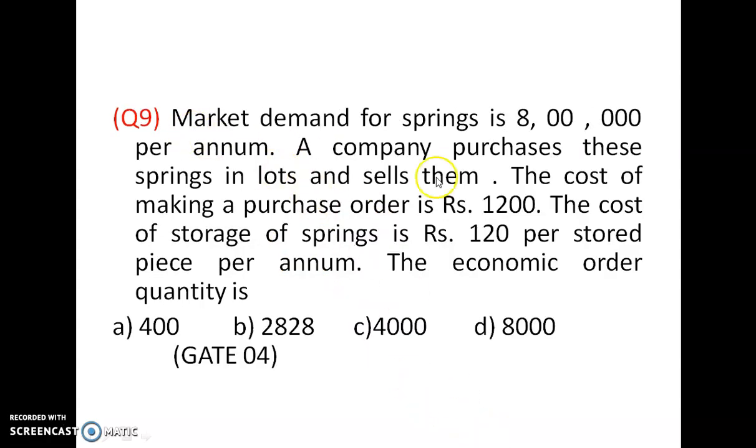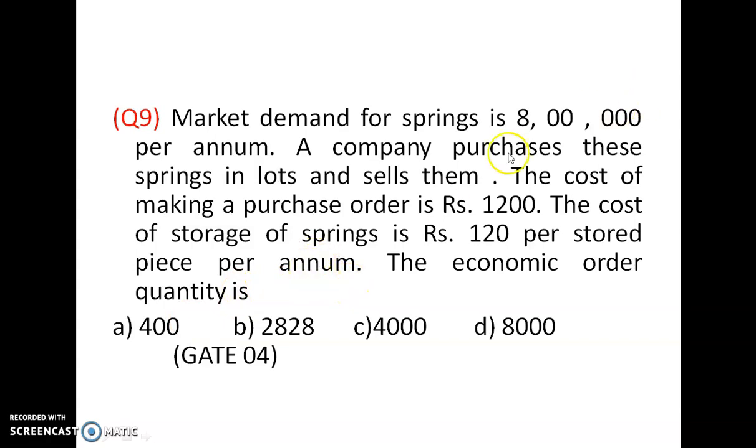This is a problem in economic order quantity. The market demand for springs is 8 lakh per annum. So R is 8 lakhs. The company purchases the springs in lots and sells them. The cost of making a purchase order, C3, is equal to 1200. The cost of storage, this is C1, is equal to 120 per stored piece, 120 per unit per annum.